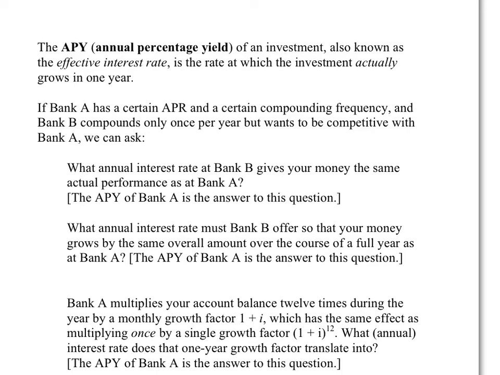The APY, the annual percentage yield of an investment, also known as the effective interest rate, is the rate at which the investment actually grows in 1 year, the actual percentage growth in 1 year.